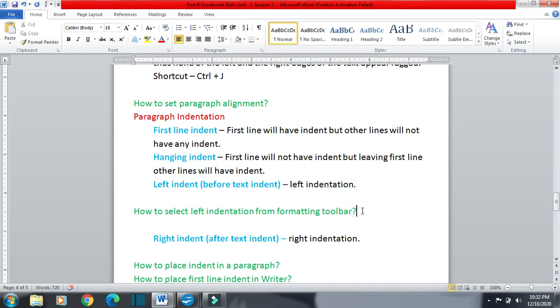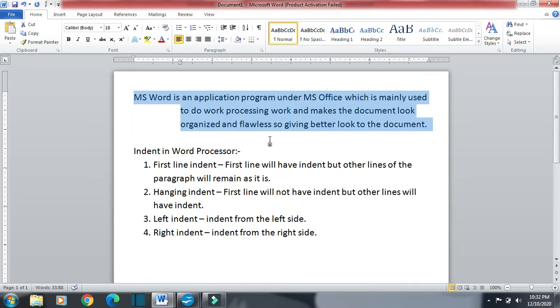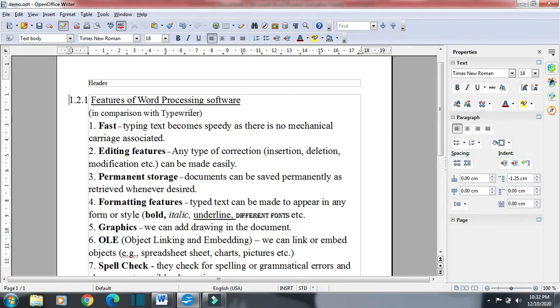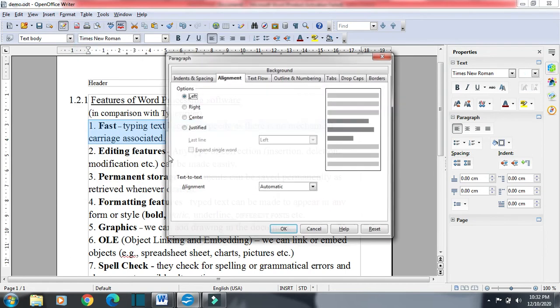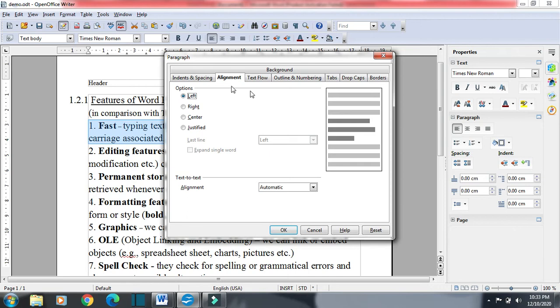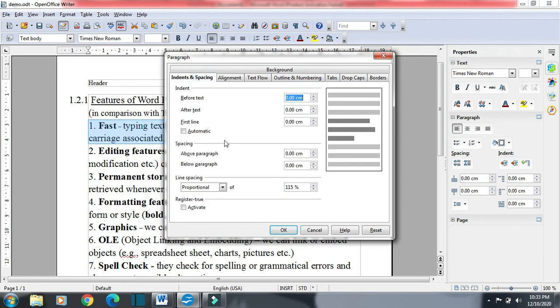Now the question is how to select left indentation from the formatting toolbar. This is the formatting toolbar, and suppose I want to go for left indent. So Format, Paragraph, and here we will go for Indents and Spacing. Before text is left indent, after text is right indent.